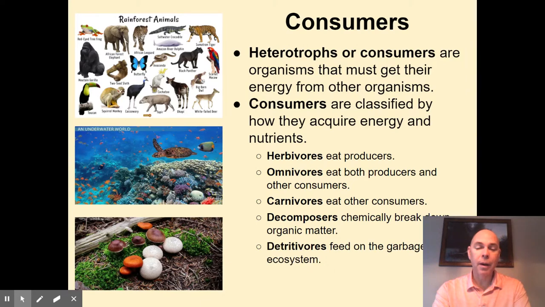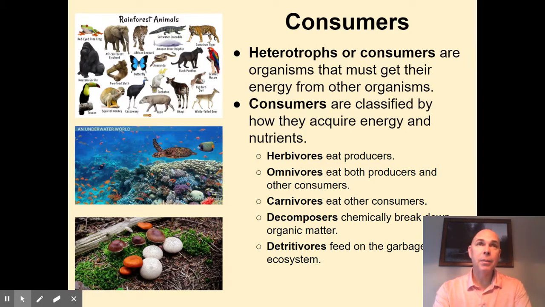Detritivores, or I call them the feeders, the garbage feeders of the ecosystem. Basically, they're feeding on the garbage within the ecosystem, meaning the material that breaks down, they're doing that breaking down. And a lot of times we associate detritivores with organisms that feed on what they live on. So, for example, think of a caterpillar feeding on leaves. It lives in the leaves, it feeds on them.